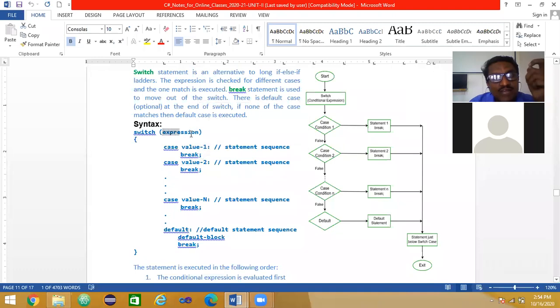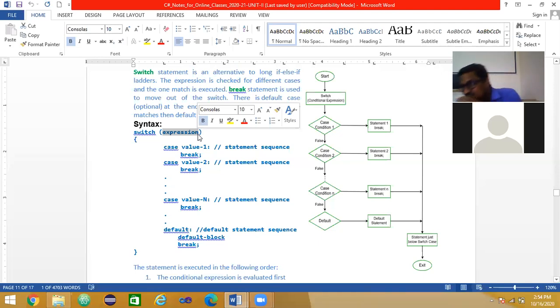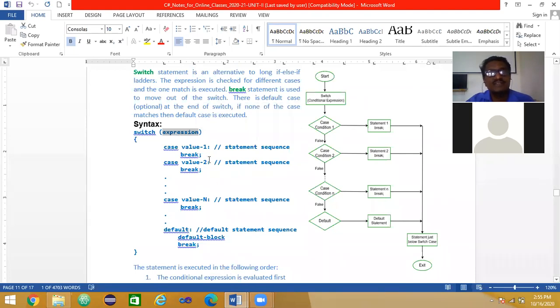So if I evaluate this expression, it is going to give us one value, because if we evaluate any expression, it turns out to be only a single value. Correct? Or it may be true or false. But here, this expression is an integer expression. We'll see that later. So after evaluating, it has to be equal to this value, or value number 2, or subsequent values 3, 4, up to n here.